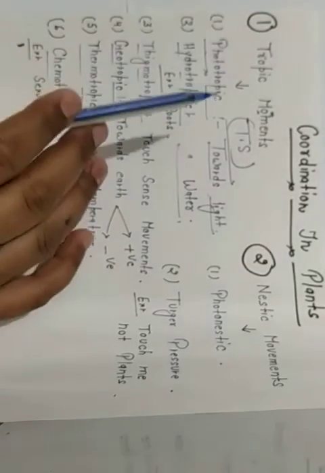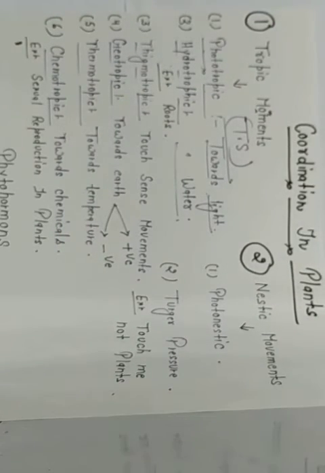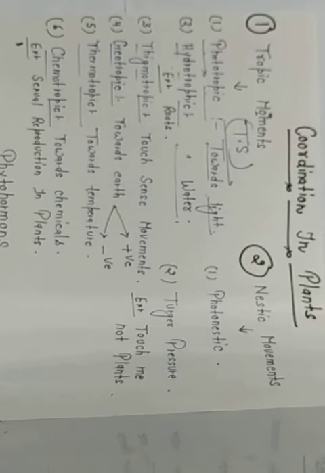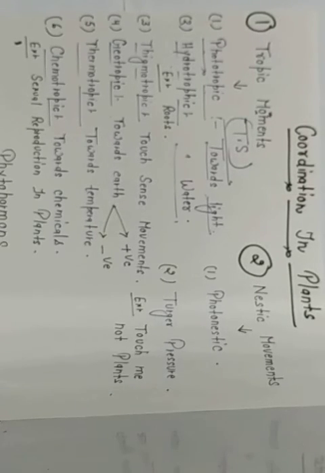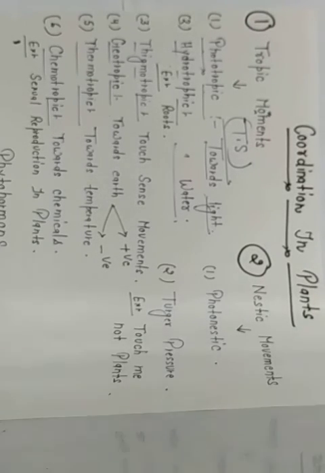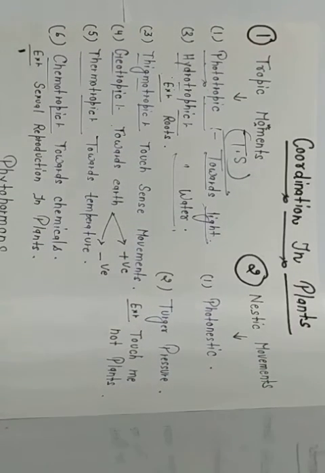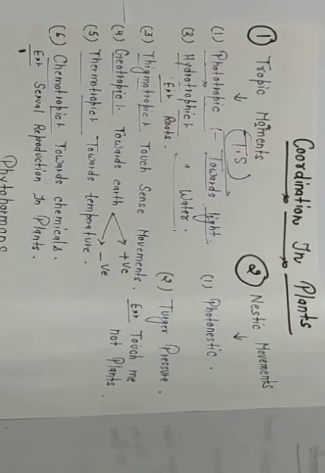We can easily see roots will grow in the direction of water, means where they find water, their movement will be in the same direction, we can say their growth will be in the direction of water.